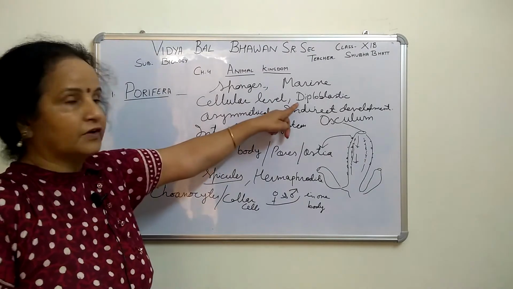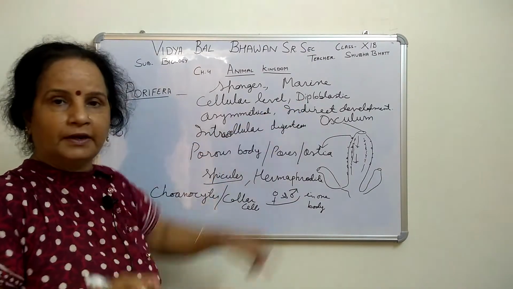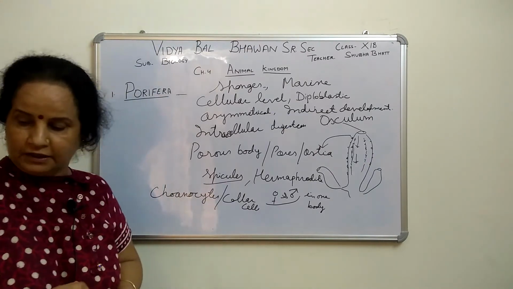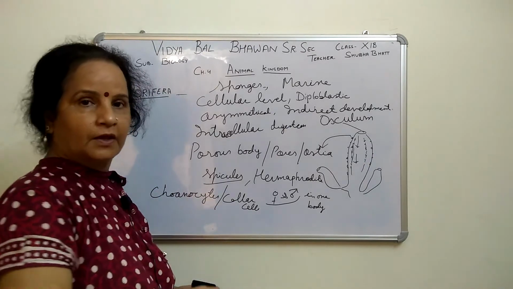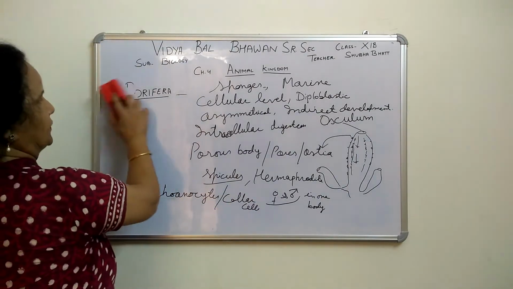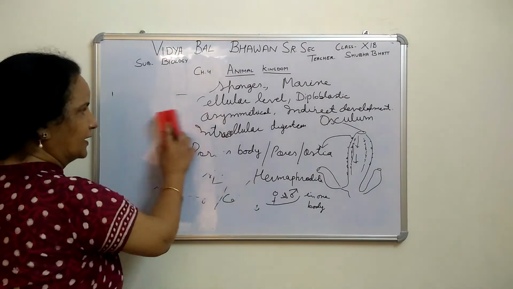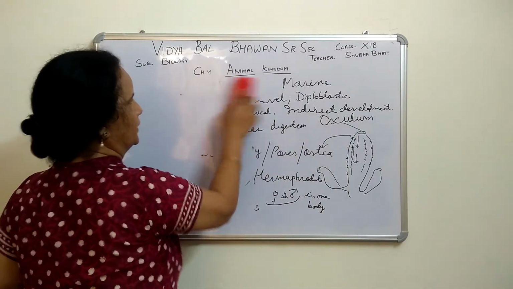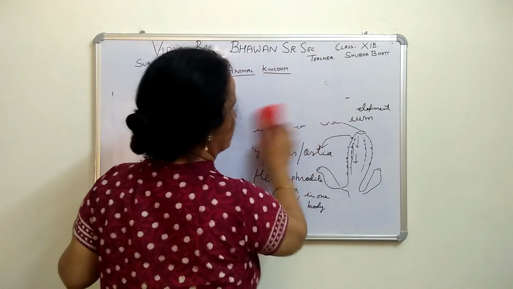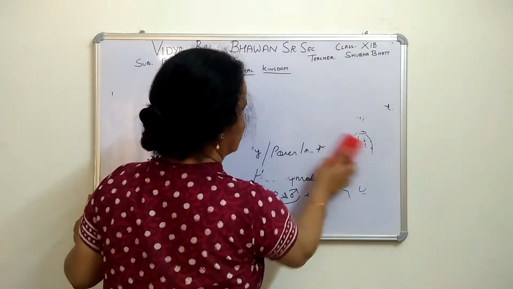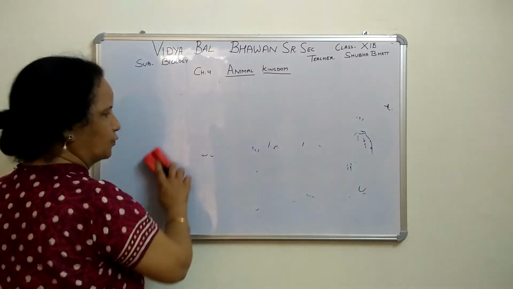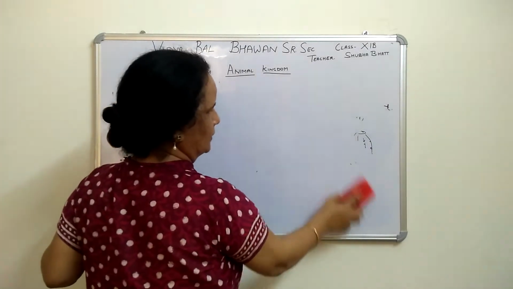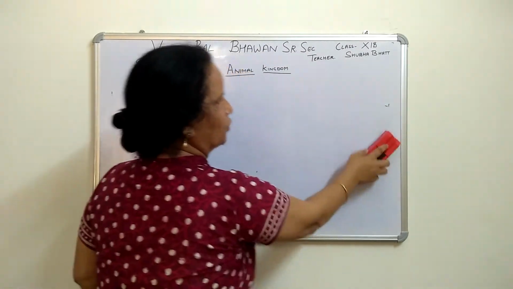When we move to the diploblastic, only two layers are there, ectoderm and endoderm. Now when we are moving forward, the next one, from the evolution point of view, in development, is more evolved than Porifera, more advanced. That is Coelenterata. You have studied this in class 9th, the same is there, only a few more points added, otherwise the same. You see that mostly that is a general chapter.